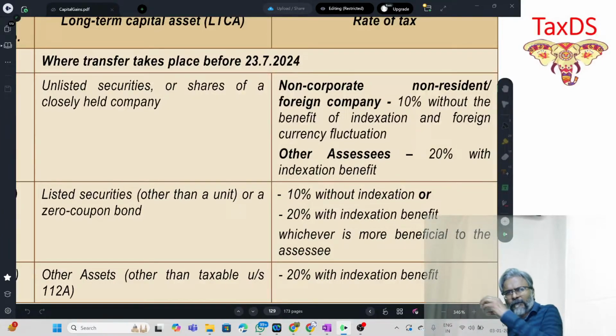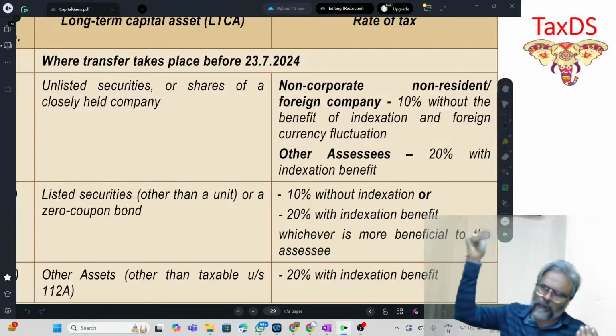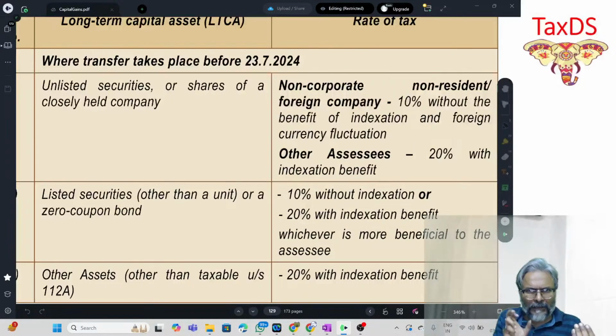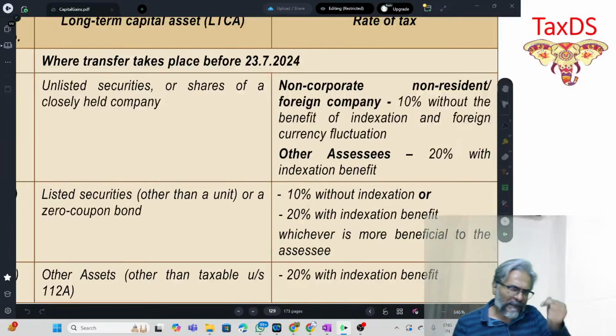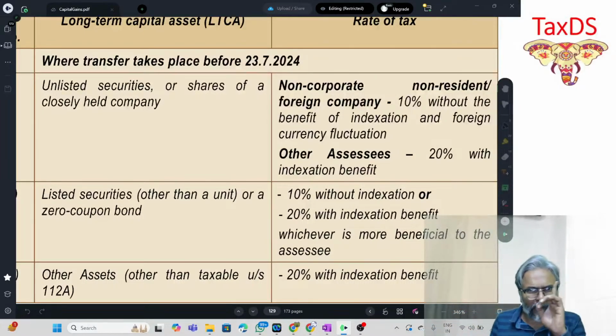So assuming the period of holding is more than 24 months, this non-resident transferor has held the shares of the foreign company for more than 24 months. Therefore, the capital gains that he will calculate, and consequently the tax liability, will be under section 112.